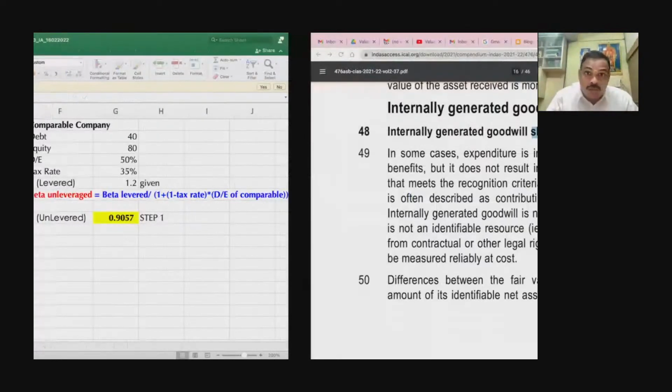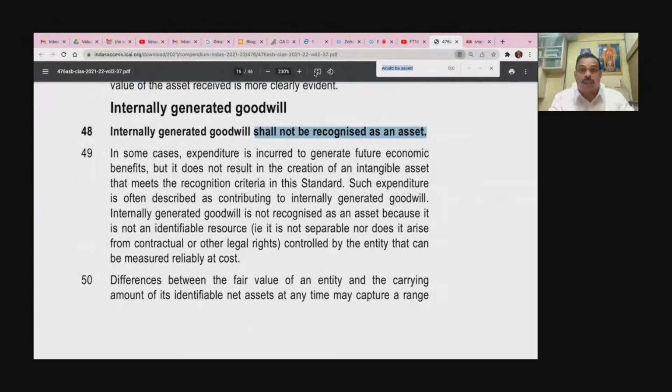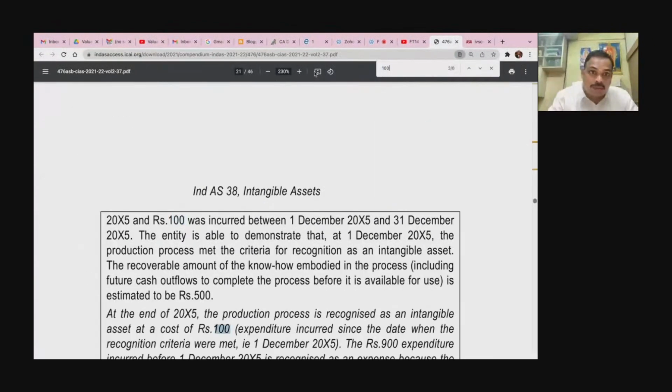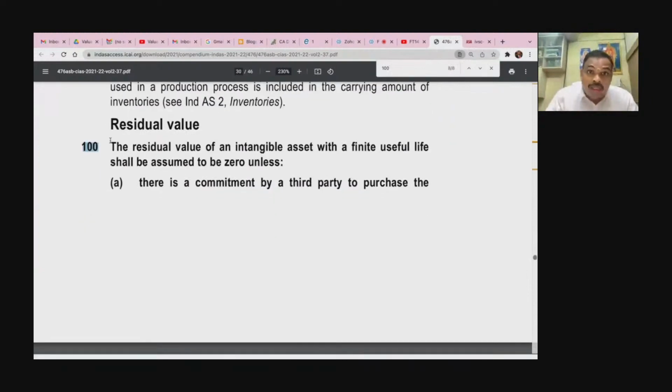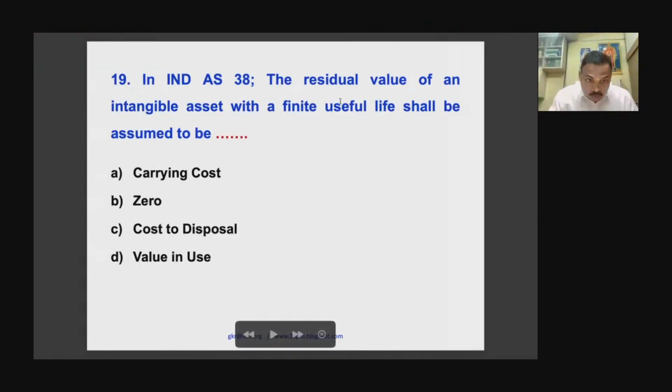Now you will be surprised. I want to take you to one particular paragraph. That para is called 100. So please go to para number 100. You will be totally surprised. The residual value of an intangible asset with a finite useful life. What is called finite? You are able to say only 7 years, only 8 years. It is always assumed to be 0. Assume to be 0, please. Assume to be 0. Why? 19B.